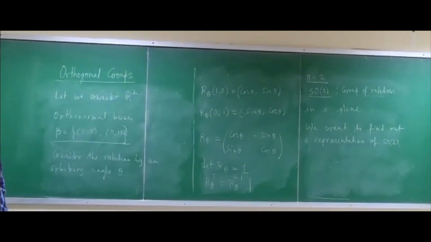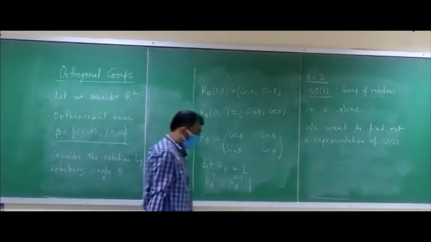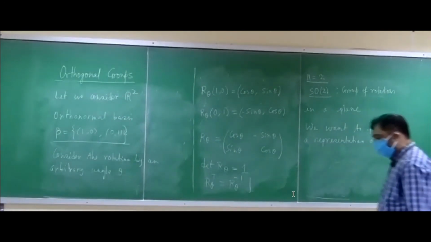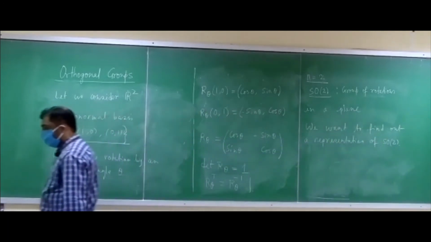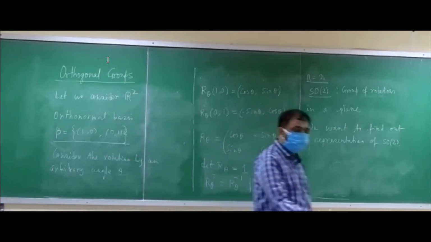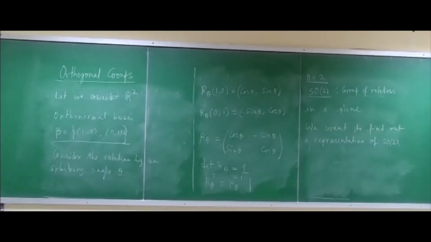Generally that is the general element of this rotation. When you talk about rotation in the anti-clockwise direction, that is the convention. If you want to see some other sign, just take theta goes to minus theta. Then whatever you are expecting, you will get.